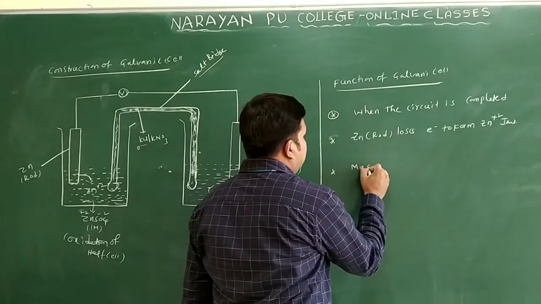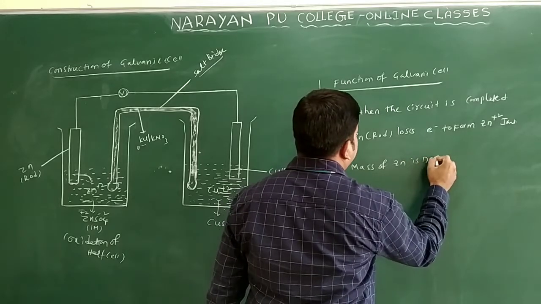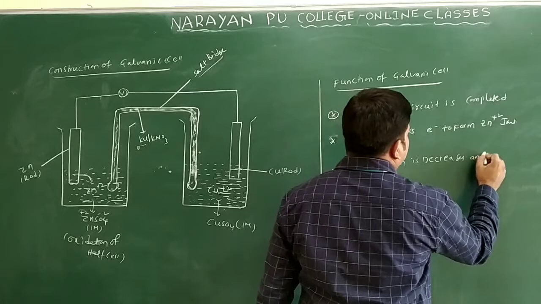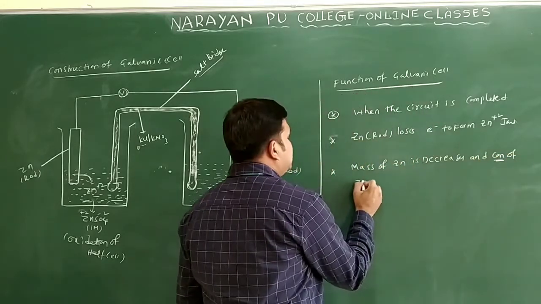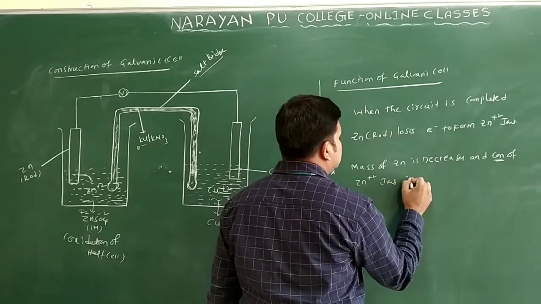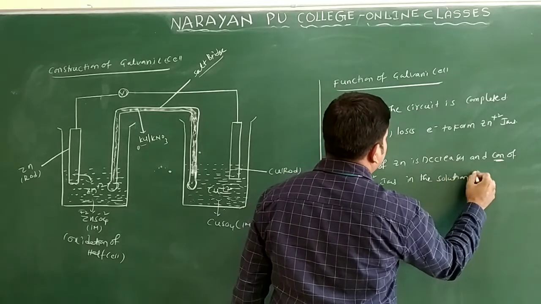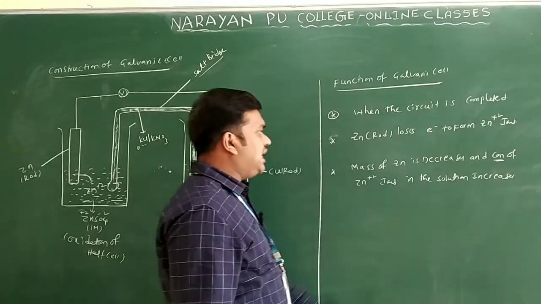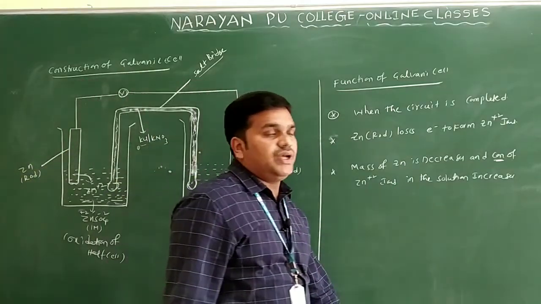I will write here: mass of zinc, zinc in the sense zinc rod, decreases, and concentration of Zn+2 ions in the solution increases. All this process happens at the oxidation half cell only.